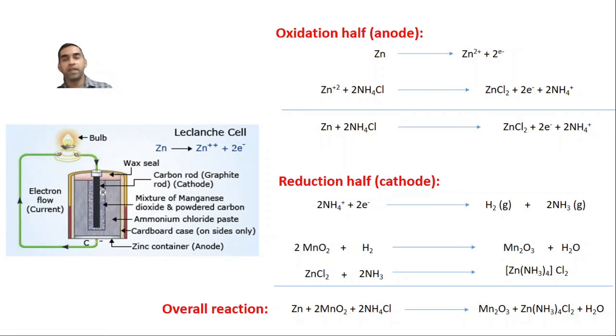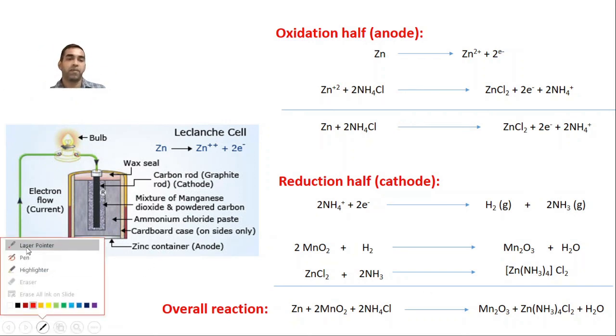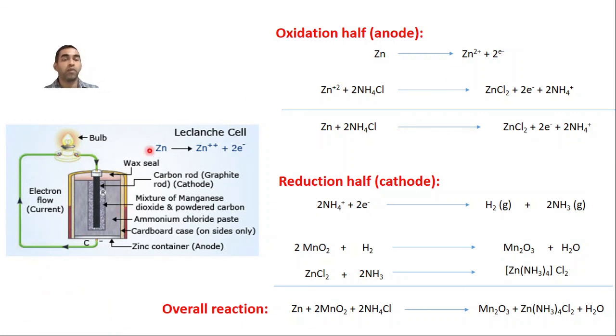Now you must have realized some cells are very good and work for a longer period. Some cells are not that good and work for a very short period. It may get over in a certain number of days. What is the reason behind it? Companies have their own mechanisms of fabricating these cells. Cell fabrication involves so many factors.